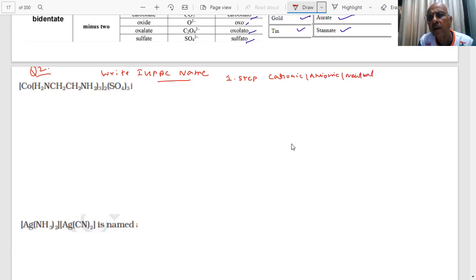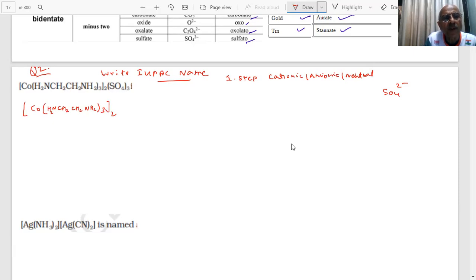Okay. The counter ion is which one? Sulfate. What is sulfate? SO4 2 minus. This is negative. Then what will this be? This will be [Co(NH2CH2CH2NH2)3] twice.